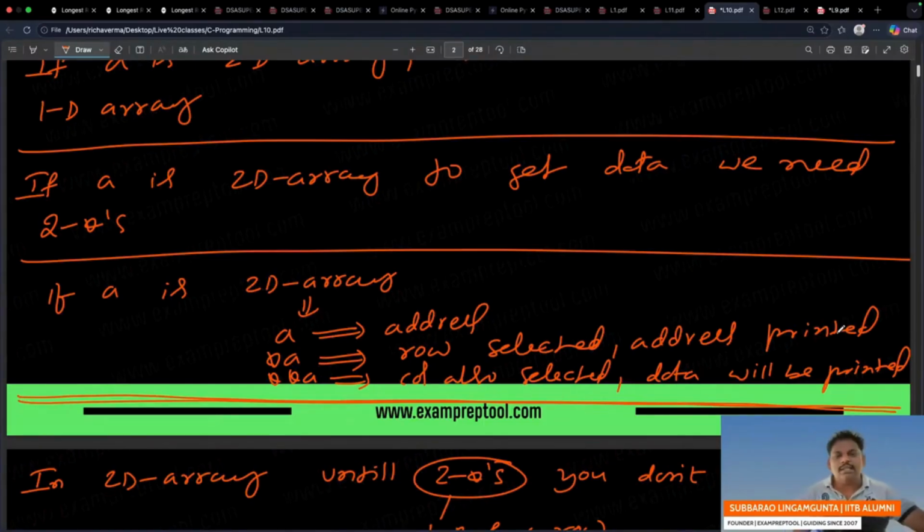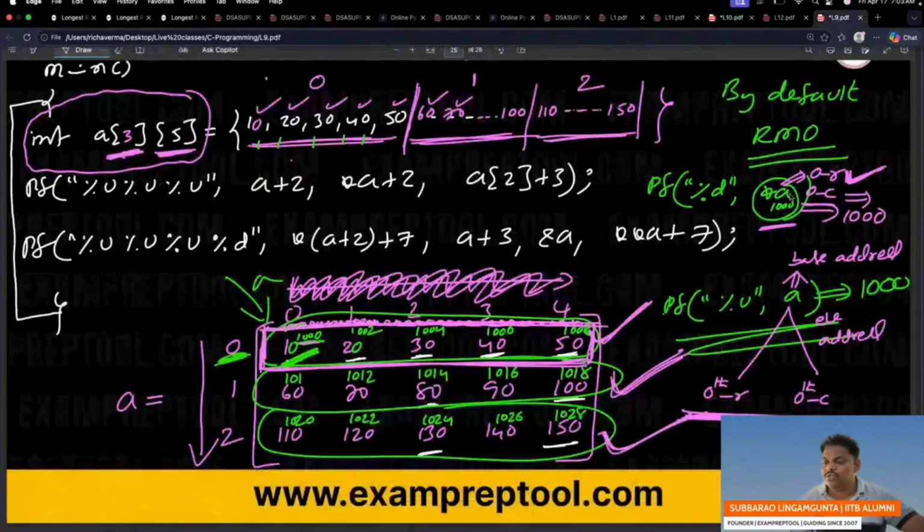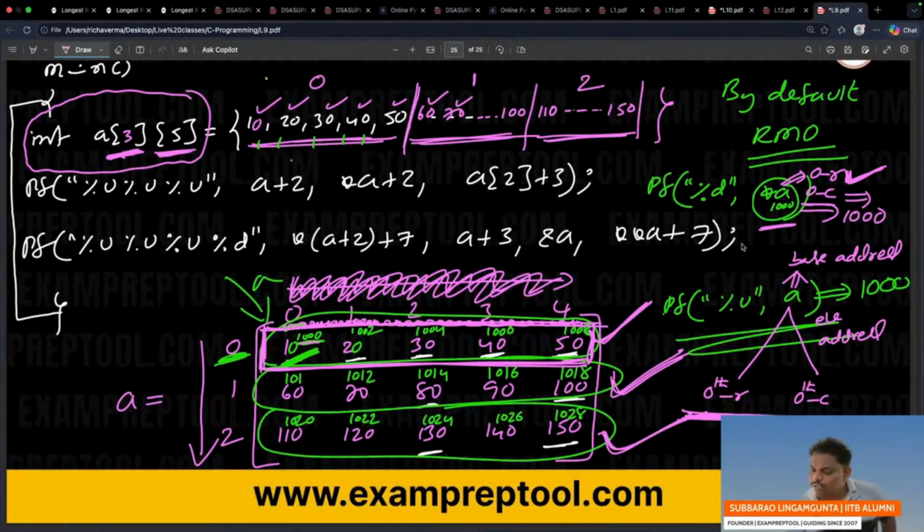Yeah, of course, address, na? Address means percentage U. When you know that it is address, percentage U, please be careful. Now, see this one, address only printed. Now, here it should be percentage U, because address only.